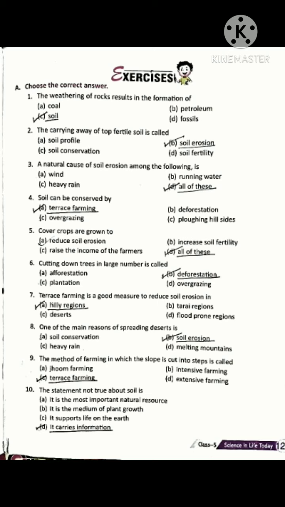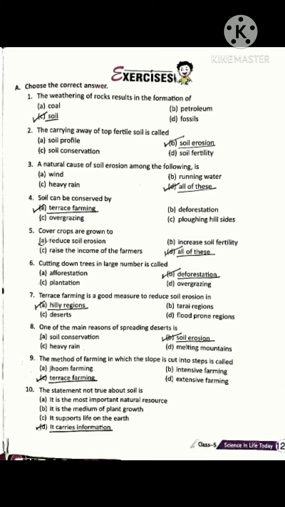Sixth number, cutting down trees in large number is called deforestation. Option B is correct. Seventh number, terrace farming is a good measure to reduce soil erosion in hilly regions. Option A is correct. And question number 8, one of the main reasons of the spreading desert is: Option B, soil erosion. Option B is correct.